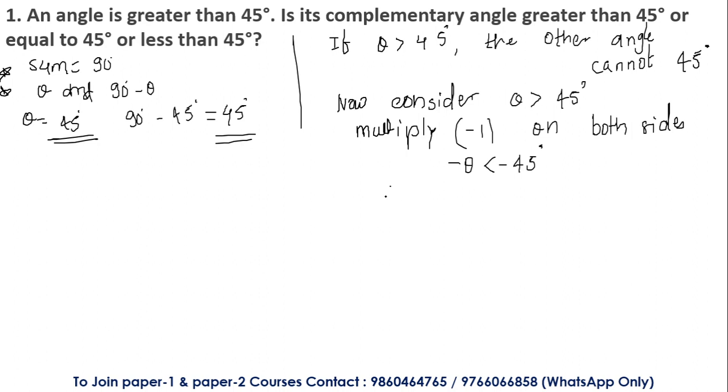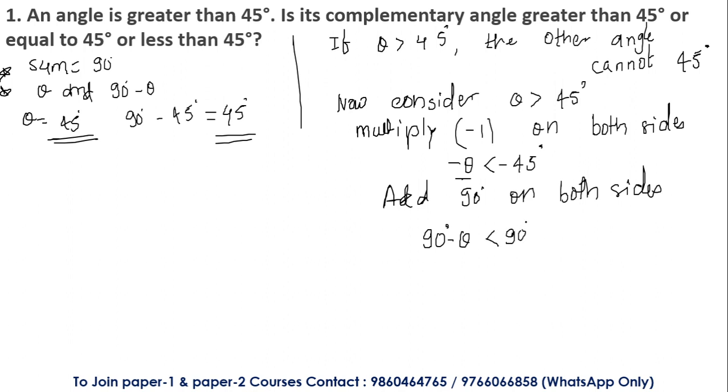At the same time, if I add 90 degrees on both sides, please try to understand the concept over here. 90 degrees minus theta is less than 90 degrees minus 45. I have added 90 degrees only, I have not subtracted it. So I'll get 90 degrees minus theta is less than 45 degrees.